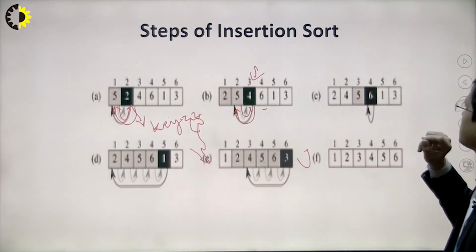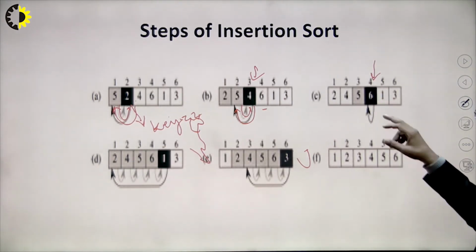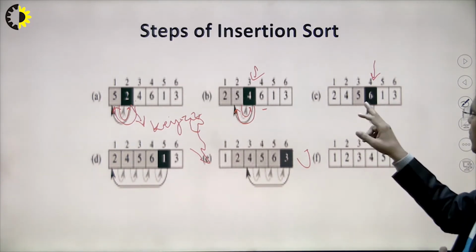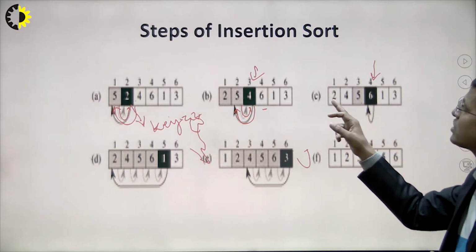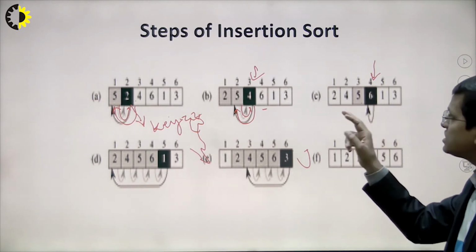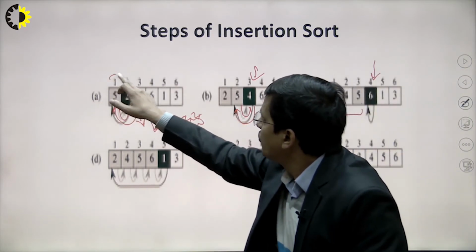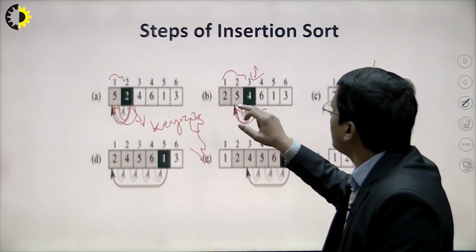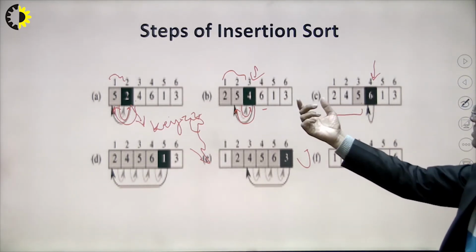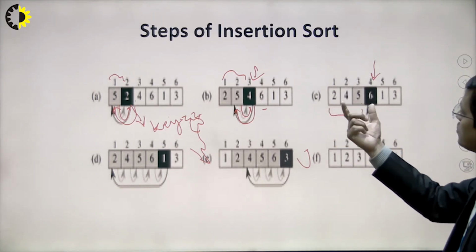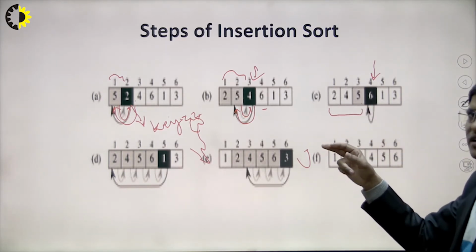Similarly in this case, 6 is coming, right? The card 6 is the input. Now we have to compare with just the previous number, that is 5. 5 is already smaller than 6, so we don't require the comparison with 2 and 4, because these are already sorted, right? Initially 5 will be sorted, and after then 2 and 5 will be sorted. Similarly, after the second step we got 2 4 5, so these are already sorted. So we only have to compare with the just previous element in insertion sort.